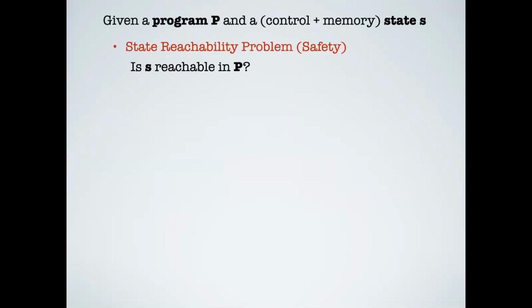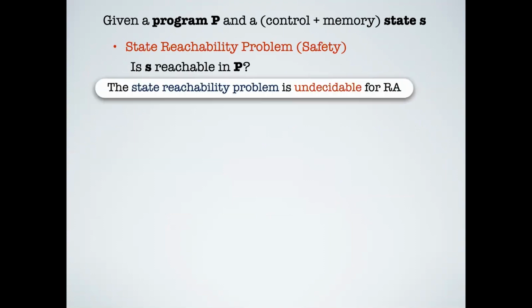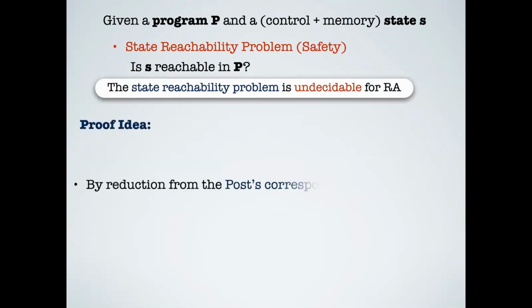Okay, so there's the question of interest, right? The safety verification problem: is a given state reachable under release acquire? The status of this problem was open for quite some time. Unlike sequential consistency and unlike TSO, which are known to be decidable, the status was open, and we showed that it's undecidable. The way we show it is by reduction from the Post Correspondence Problem.